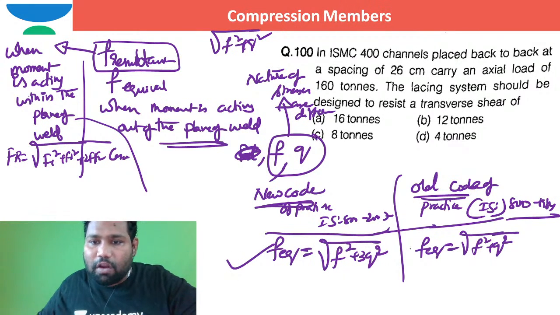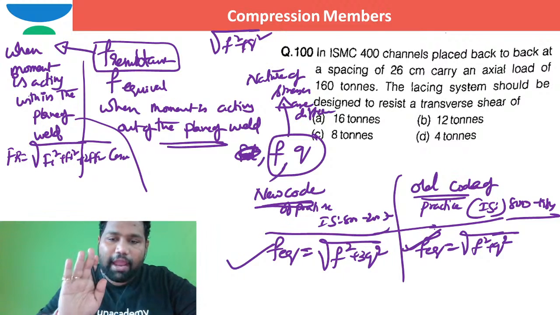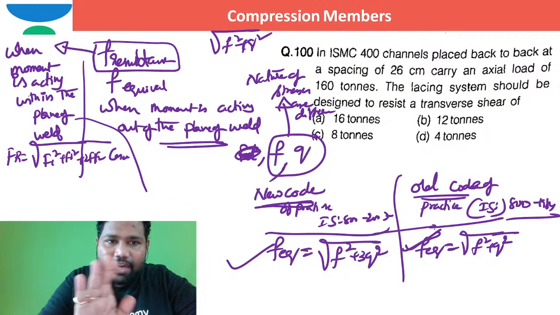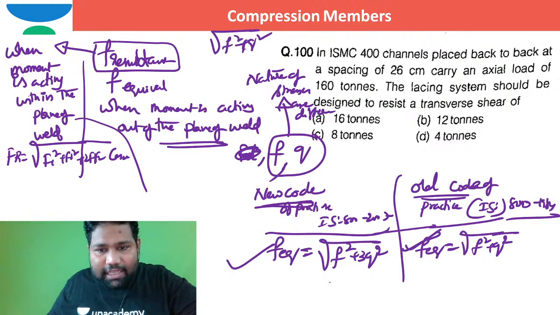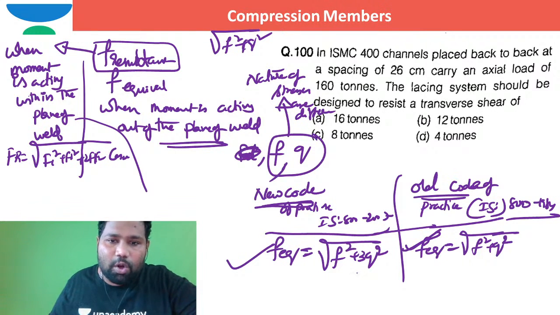As per old code of practice, use this one. That's the reason I didn't get the clarity. So everything I had discussed, this equivalent stress or maybe the resultant stress, whatever there may be, as per old code or new code. Generally we will use the new code.